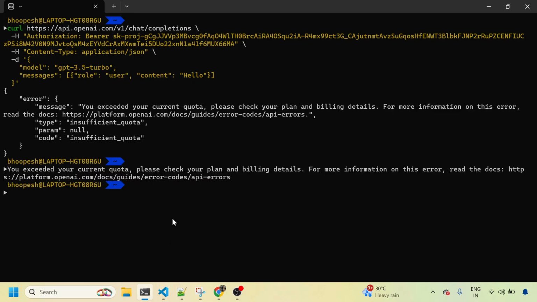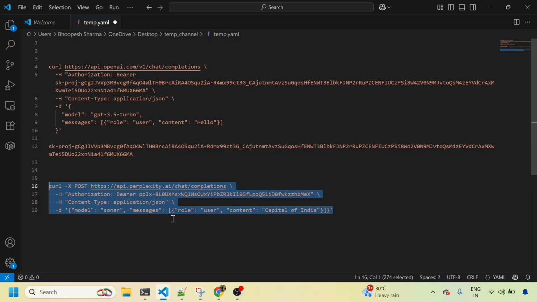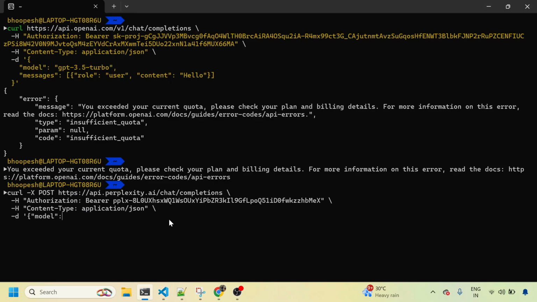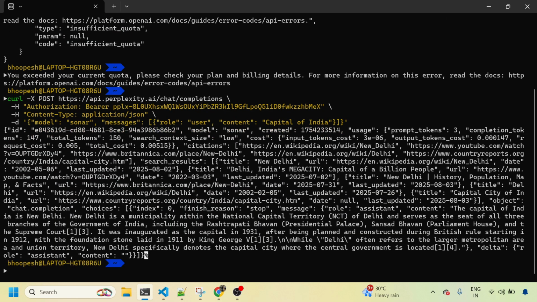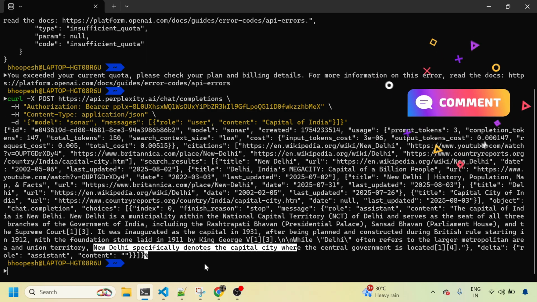Okay, one second. So now I'm hitting perplexity.ai chat completions. Now you see I have received the results. New Delhi is the capital of India, and you can see the results are coming nicely.